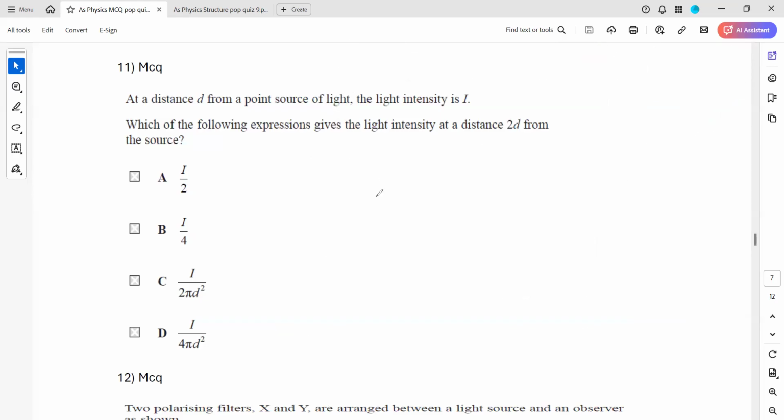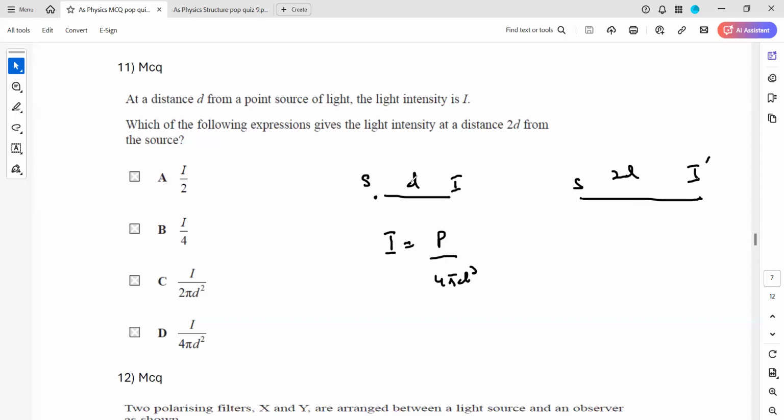So, a quick revision, I will repeat. A source is there at a distance of d, the intensity is I. The same source at a distance of 2d, the intensity is I dash. So here the intensity is the power of the source divided by 4 pi d square.